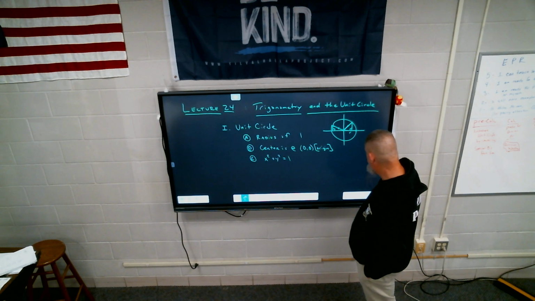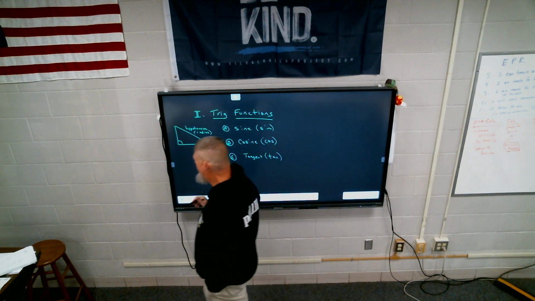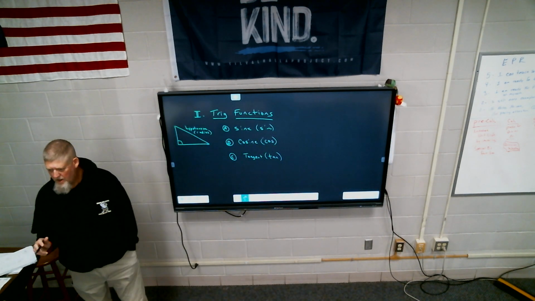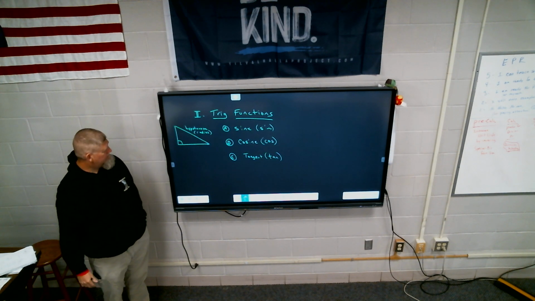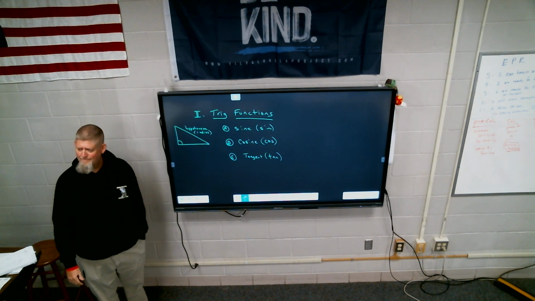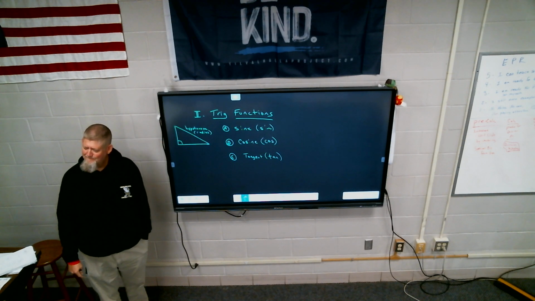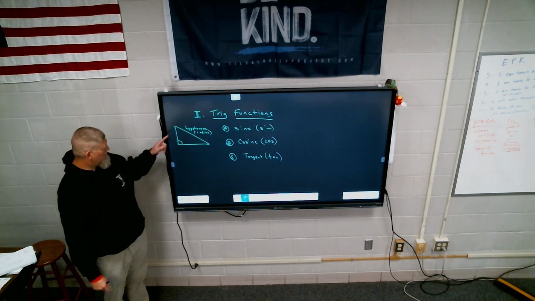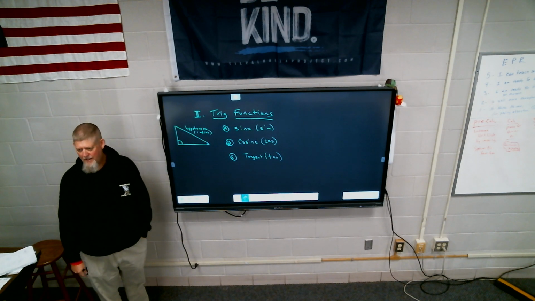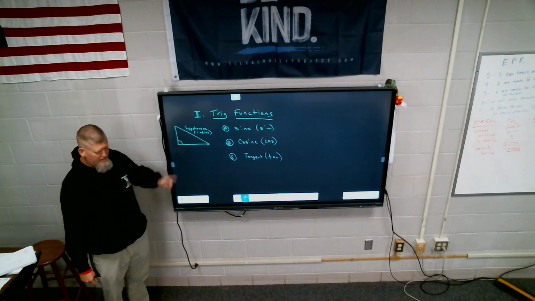Okay, so which one is the adjacent side? The left adjacent side is the one across from the hypotenuse. Or, no, across from one of the angles, and I can't remember which one. The left one? This one over here? Yeah. Sometimes. Sometimes it's this one.